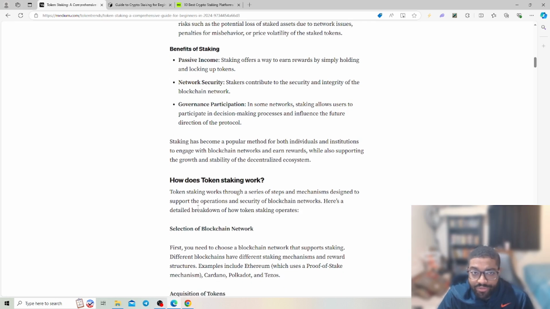So what are the benefits of staking? So you get passive income. Staking offers a way to earn rewards by simply holding and locking up tokens. Then network security and governance participation. In some networks, staking allows users to participate in the governance decision process, influencing the future direction of the protocol.